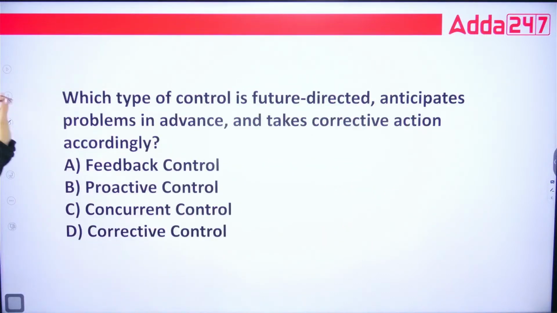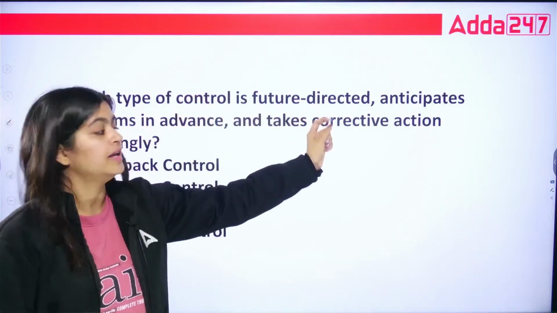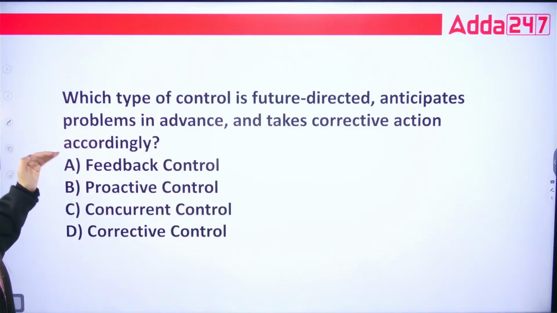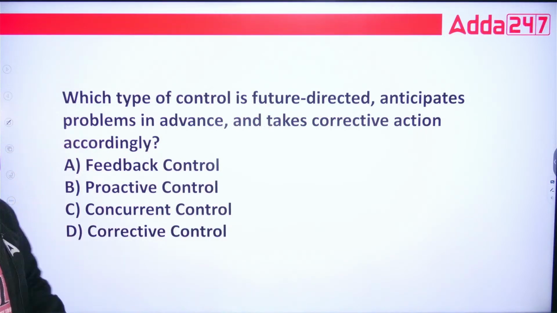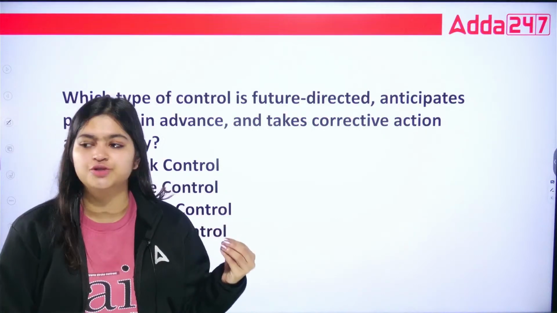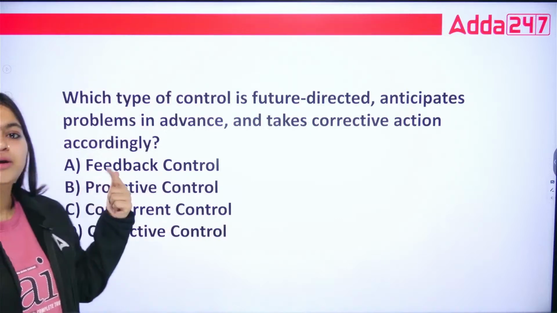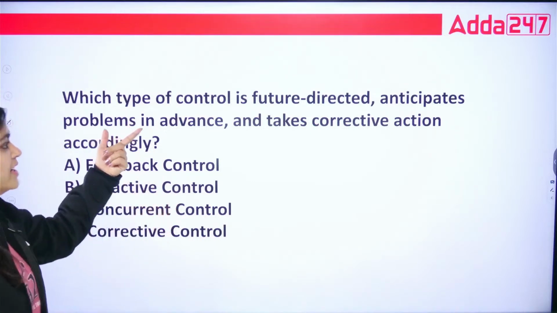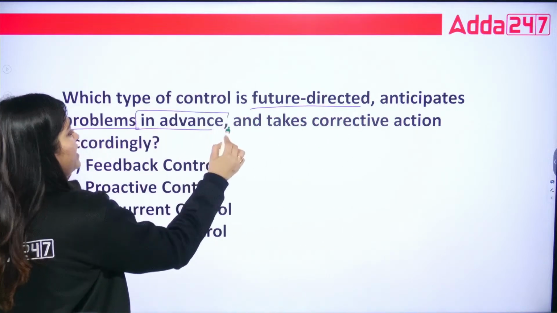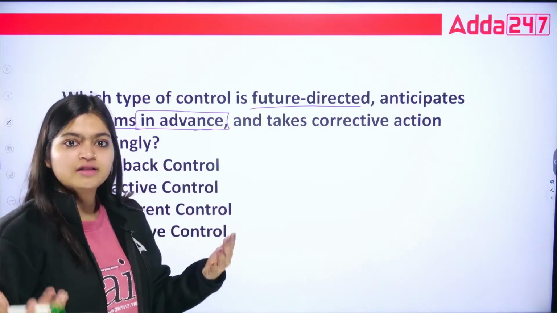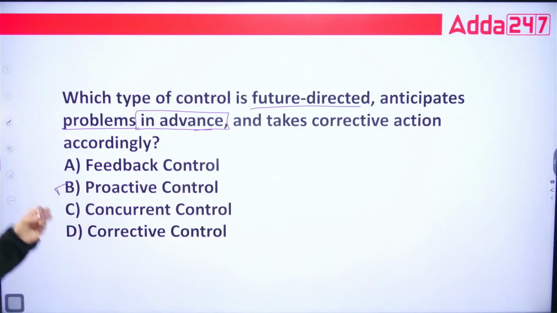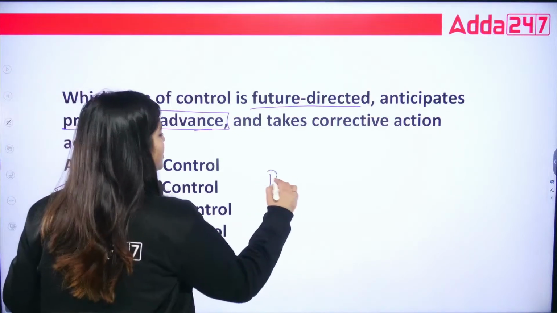Chaliye, let's see the next. Which type of control is future directed, anticipates problems in advance and takes corrective action accordingly? Feedback, proactive, concurrent, corrective control. So we already understood 3 types of control in management. In that we have feedback, proactive and concurrent. In this they are saying that it is future directed, you anticipate problems in advance. So well in advance you know what problems you might face with the help of your experts. That is your proactive control. So your correct answer is option B.